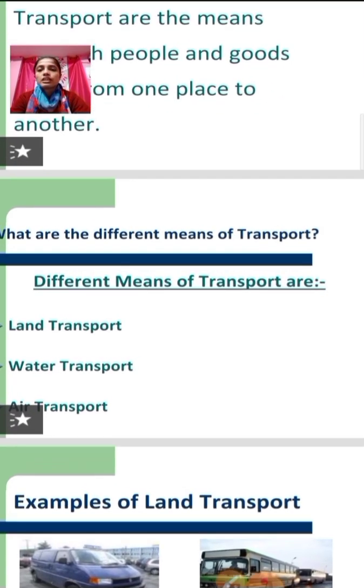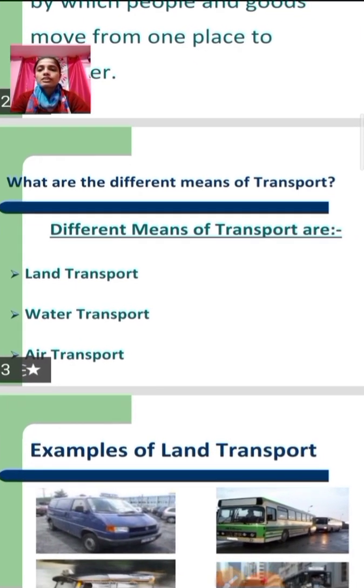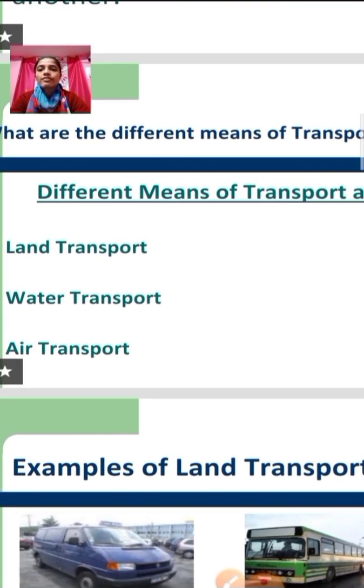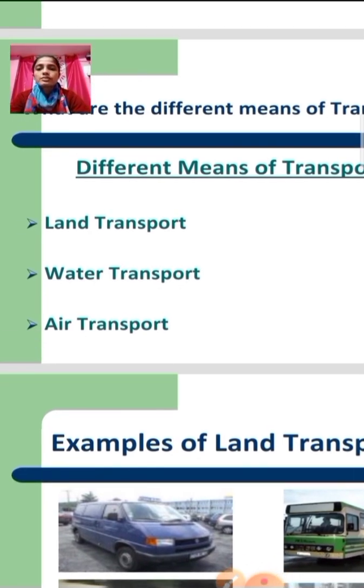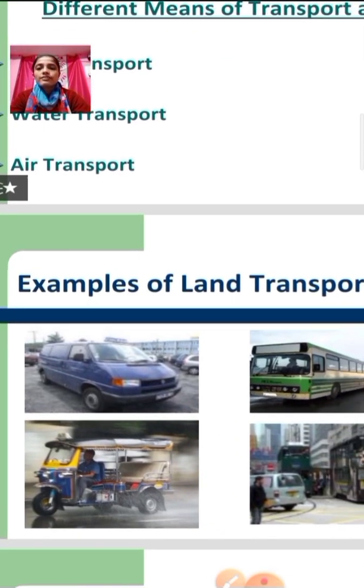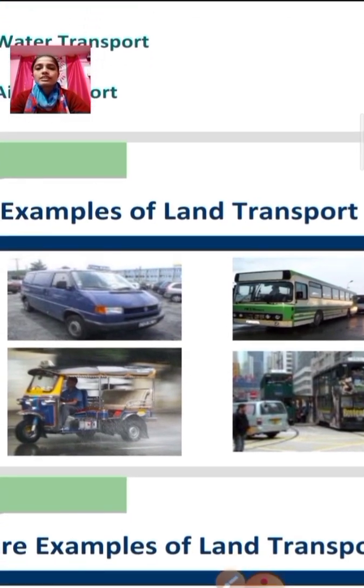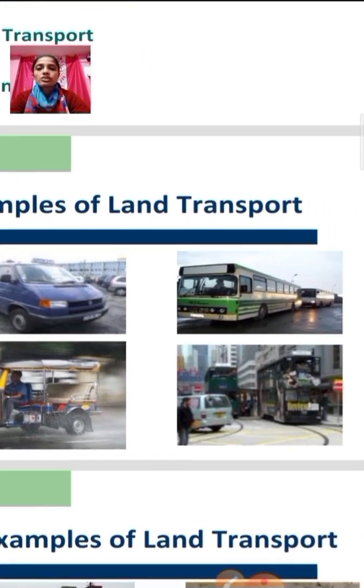What are the different means of transport? So different means of transport are land transport, water transport, air transport. Okay, so what is land transport? So land transport are which runs on roads, on land. Okay, here we see like car, bus, auto rickshaw.